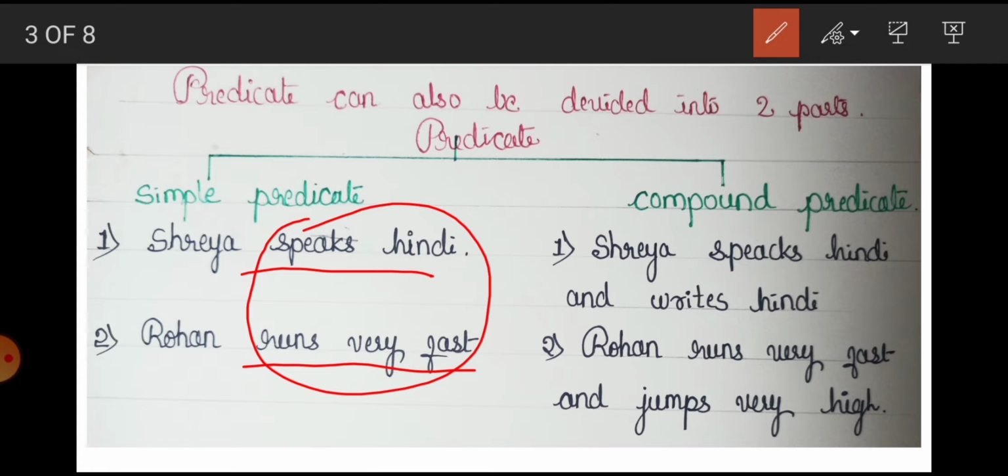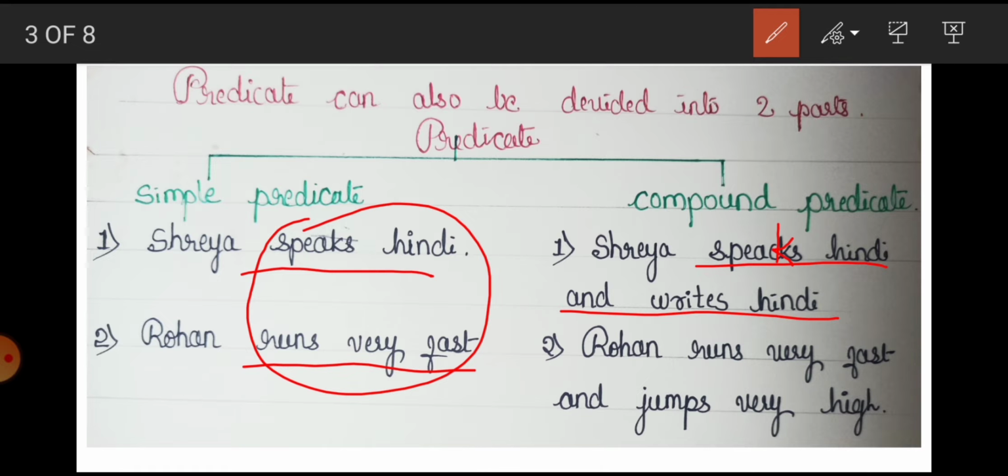Here Shreya can perform two activities. She can speak Hindi, she can write Hindi also. So, speaks Hindi and writes Hindi. Shreya speaks Hindi and writes Hindi. So here she is performing two activities. So that is called compound predicate. In the next example, Rohan runs very fast and jumps very high. Rohan is our subject here, and in the earlier example Shreya is our subject.